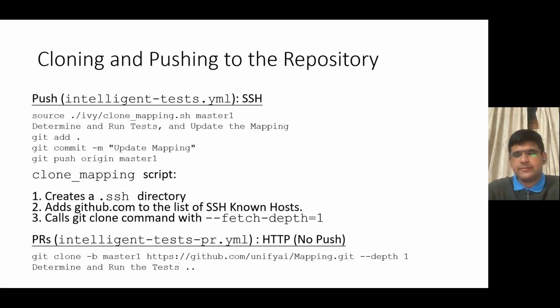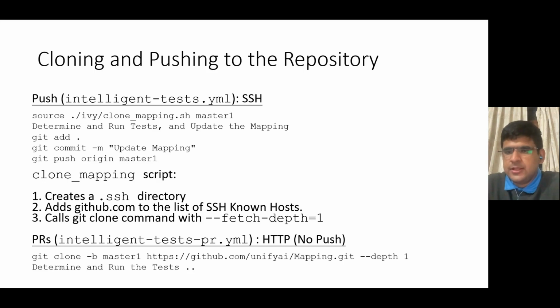Let's move to the next implementation detail, which is cloning and pushing to the repository. So for push trigger testing, in the intelligent test workflow, we use the SSH cloning method in order to facilitate the clone and push commands to the repository. Here is a code excerpt which accomplishes the same. The clone mapping script first creates a directory called .ssh in the home folder of the VM hosted by GitHub. Then it copies the deploy key from the GitHub Actions secrets into the deploy key file within that folder. And then further, it adds github.com to the list of SSH known hosts.